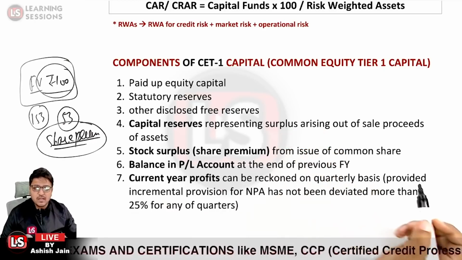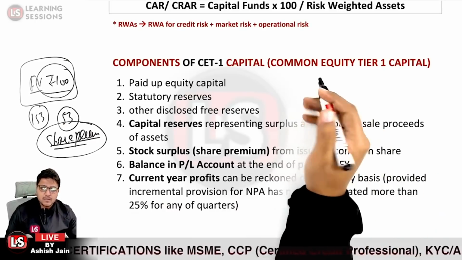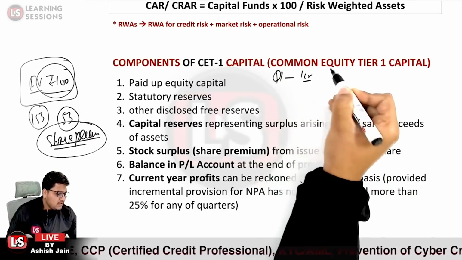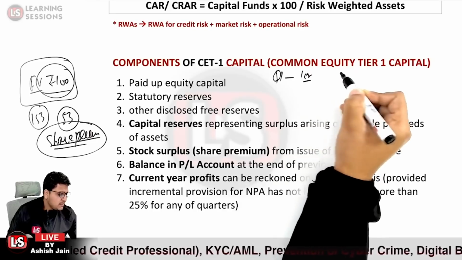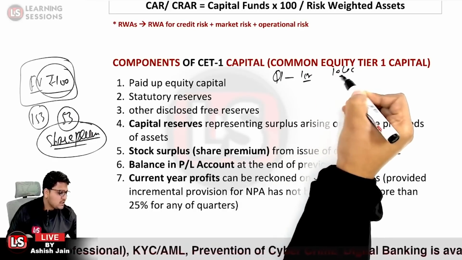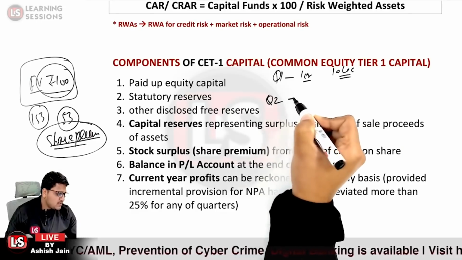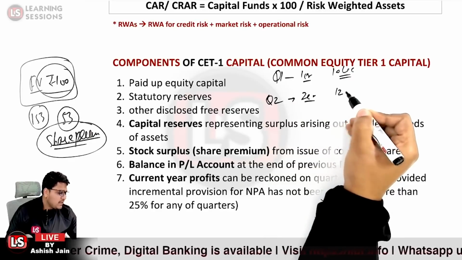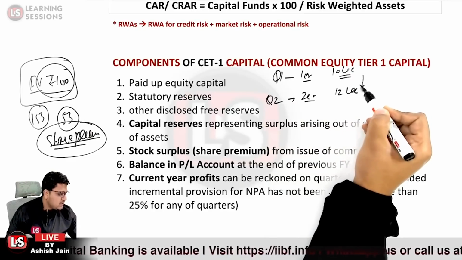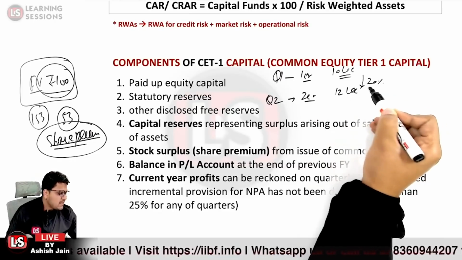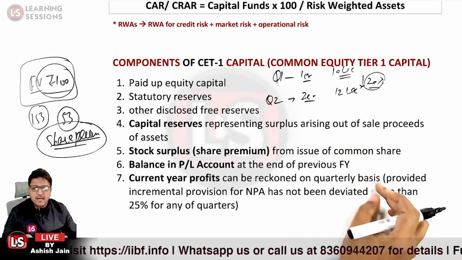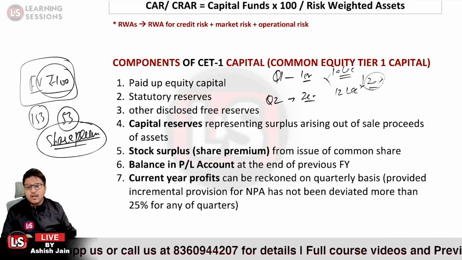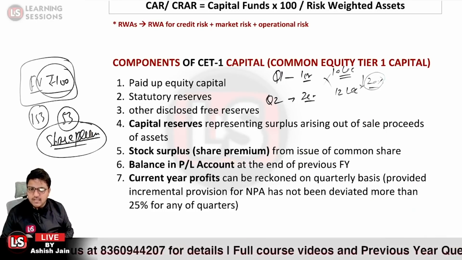So let me tell you a scenario. Let me take the case that in Q1 you were having a profit of rupees 1 crore, and the NPA provision that you created was 10 lakh rupees. And in quarter 2, the profits are 2 crore rupees, and the NPA provision grew up to 12 lakh rupees. Now in this case, the incremental deviation in NPA provision is 20%. If it has exceeded 25%, in that particular case, you cannot consider the current year profit as a component of the CET1. Otherwise, you can. Okay, so that is basically this point.